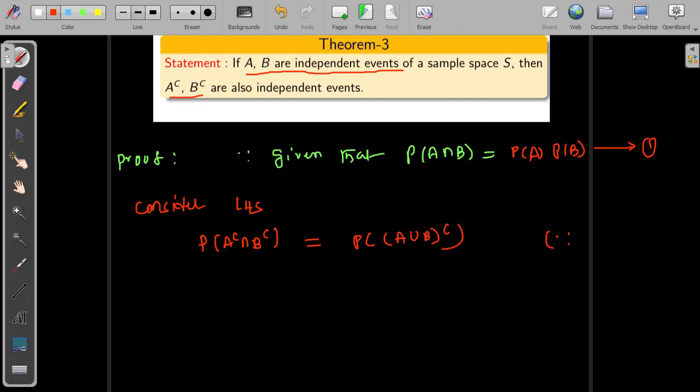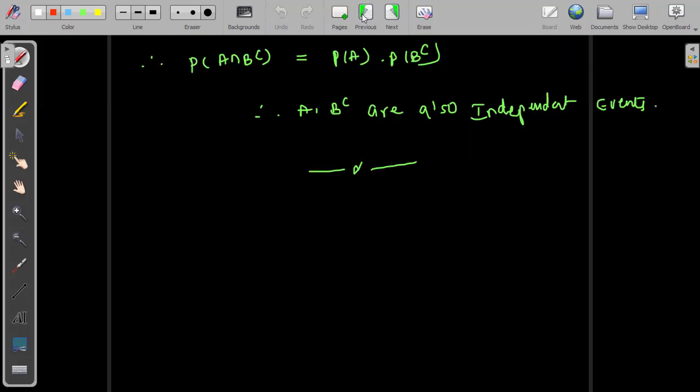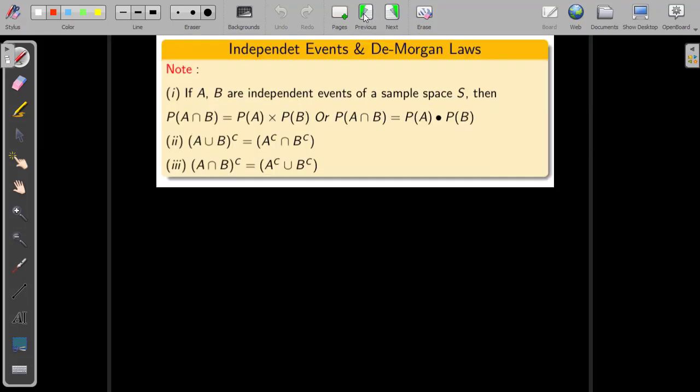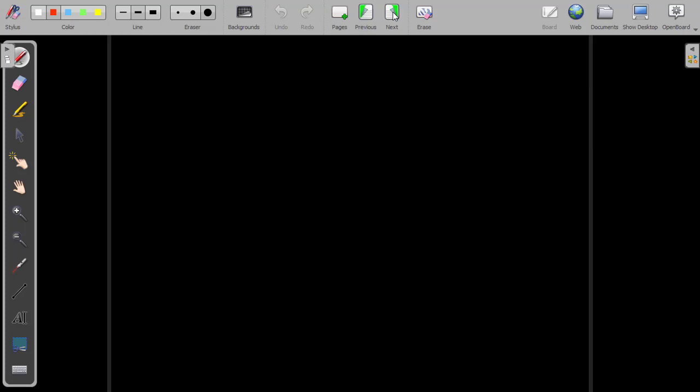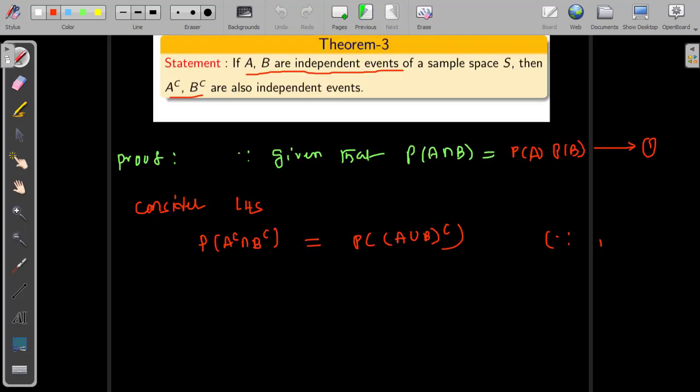Now I am using De Morgan law 1, which means A union B whole complement is the same as A complement intersection B complement. This is De Morgan's first law, or you can say law 1.